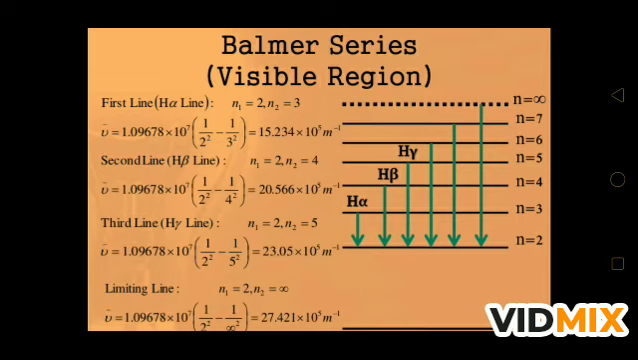Suppose the question is: find the first line for the Balmer series, so you have to put n2 equal to 3. For the second line of the Balmer series, n2 is equal to 4. For the third line of the Balmer series, n2 is equal to 5, means 3, 4, 5. It starts from the third level.